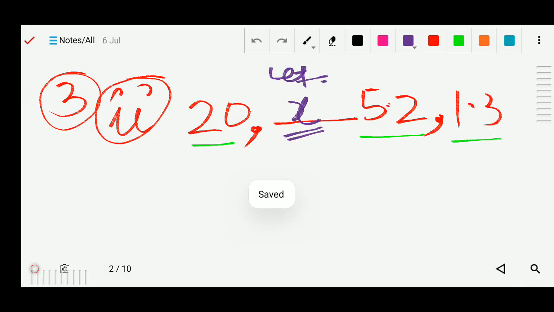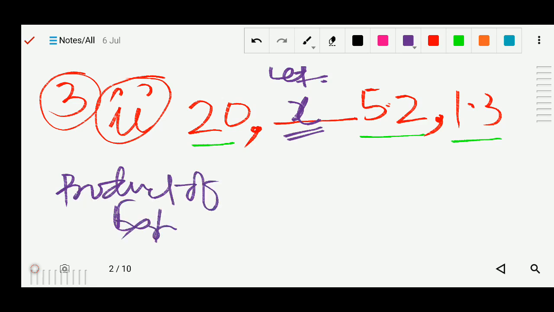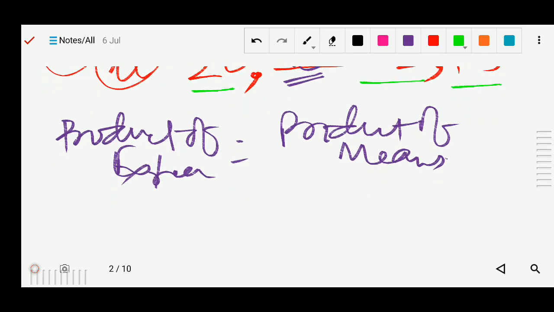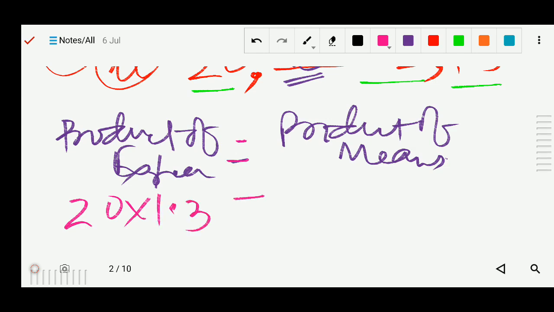So what is the formula? Product of extremes equals product of means. Now who are the extremes? These two are the extremes, 20 and 1.3. So I will write here first 20 into 1.3, and there is an equal sign here.